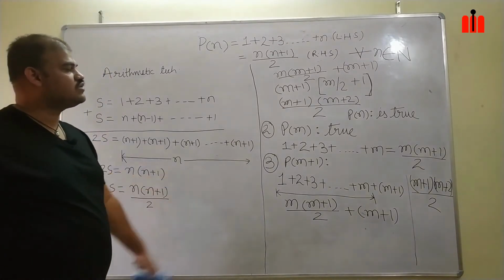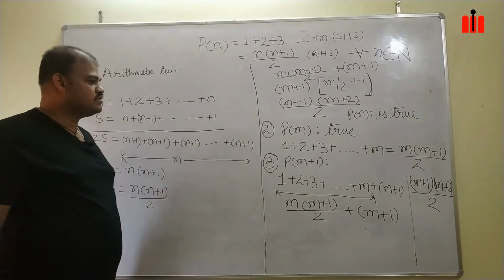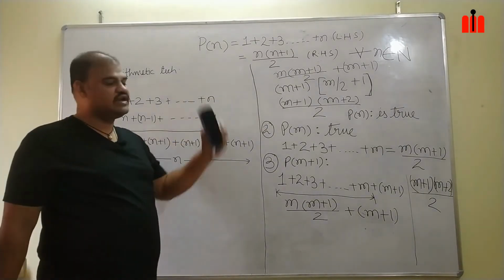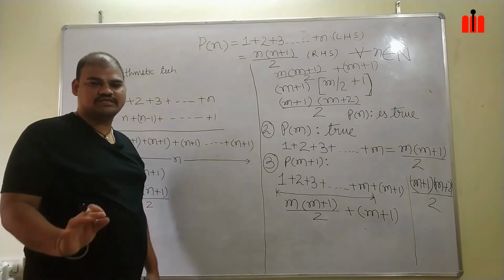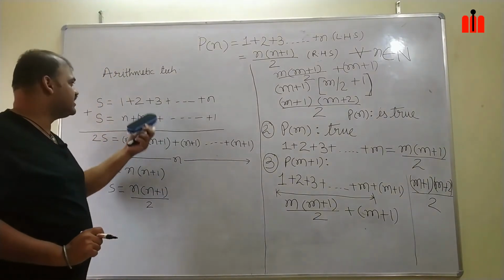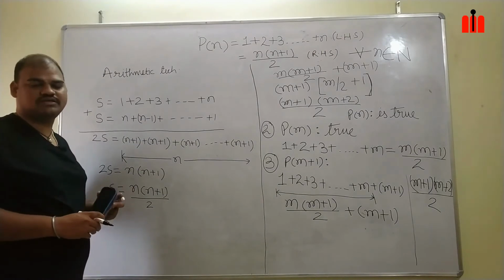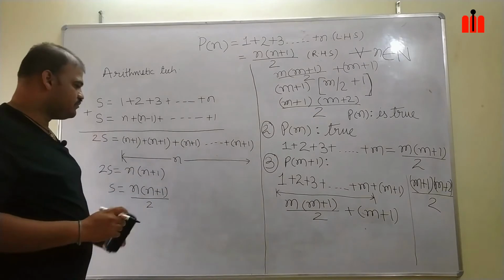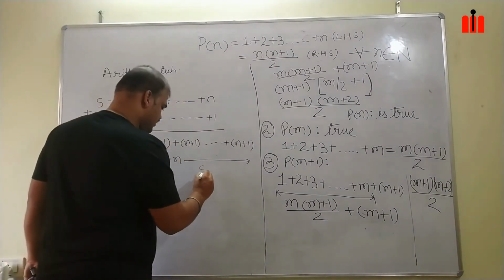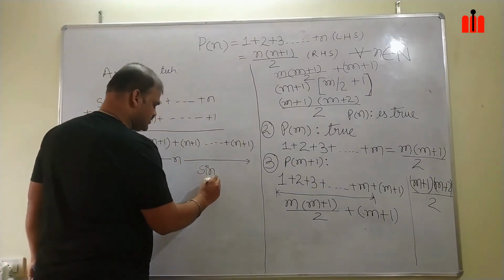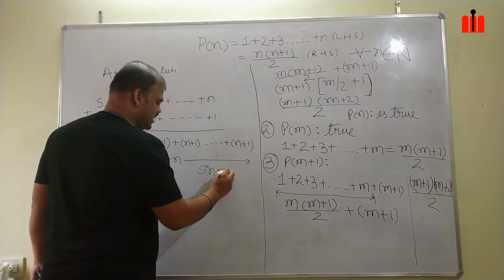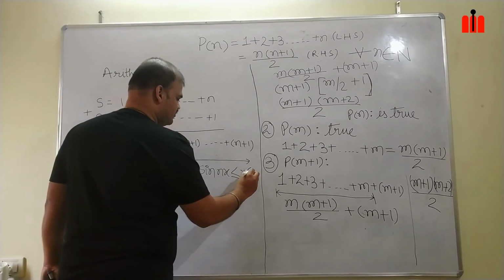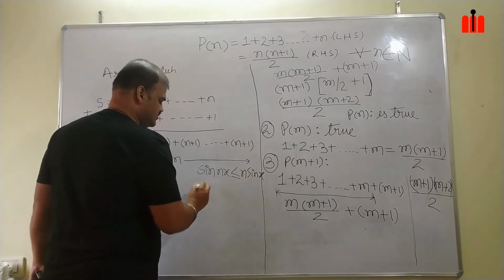What another difference can you point out? Another difference is, this is the sum of n natural numbers, an easy sum, so you found the arithmetic technique quite easy to prove. Suppose there is a question like sine of nx is always lesser than n times sin x.